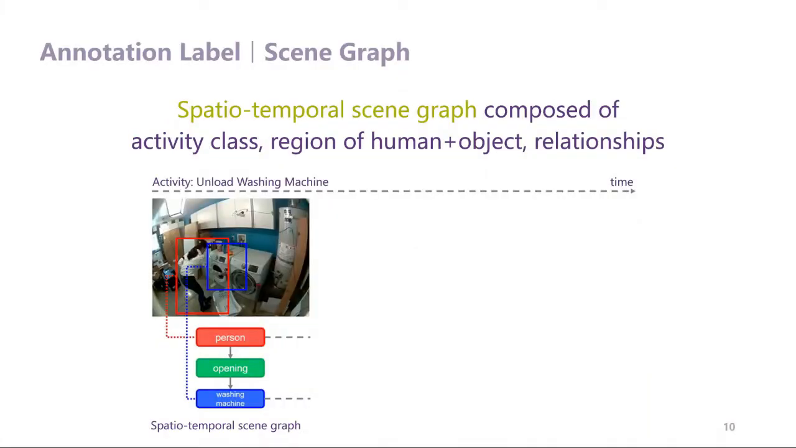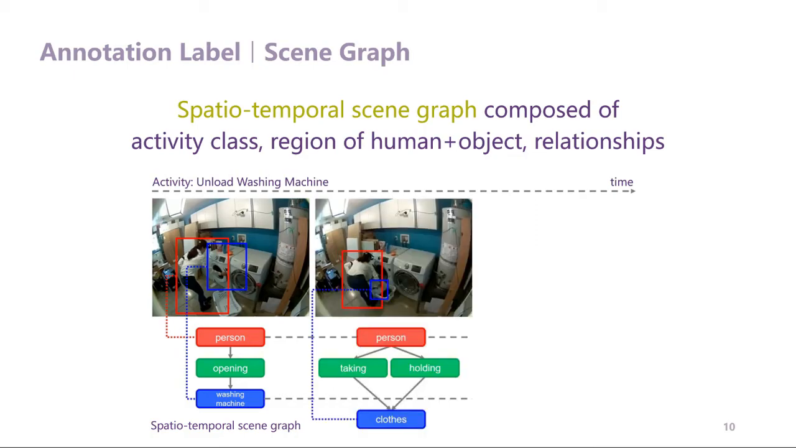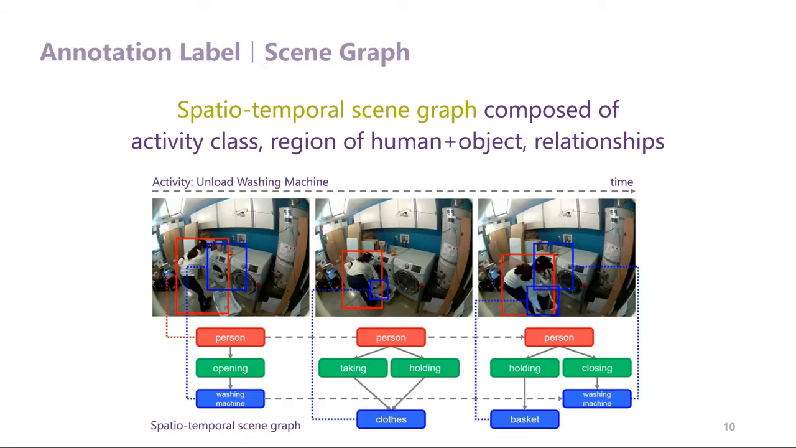In Home Action Genome, the annotation label is a spatio-temporal scene graph that is composed of activity class, regions of human and object, and relationships. Focusing on the changing scene graph helps to recognize actions.